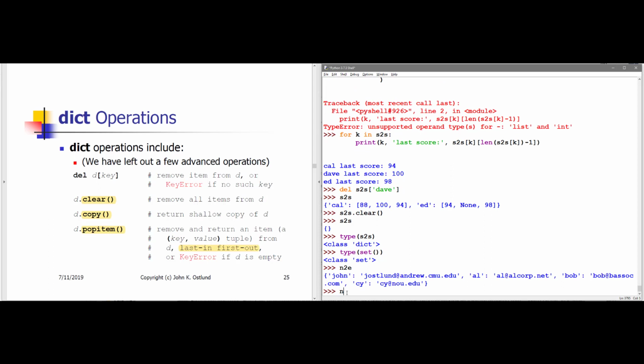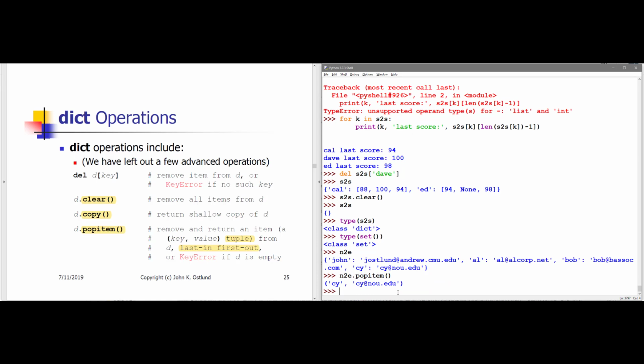If I say n2e dot popitem, I claim that the last item is the one that should be popped, and it's going to be popped as a tuple. So rather than a key and then a colon and a value, I'm going to get a tuple containing the key and a comma and the value. So this is a key-value pair represented as a tuple.